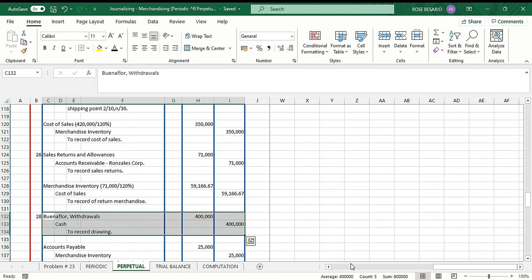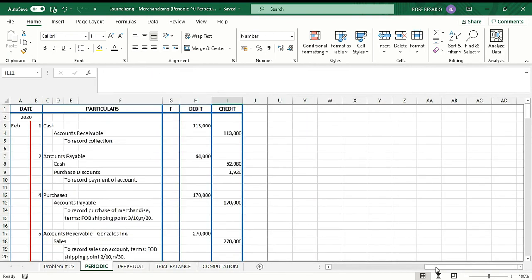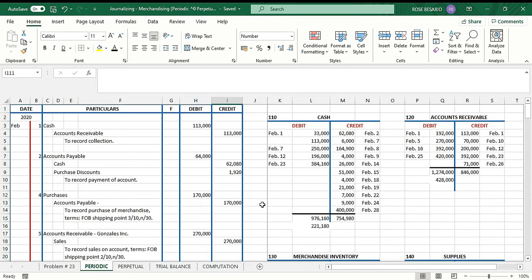Okay, so after this, we'll now be preparing the posting. So this is ready. To post, you just have to do it chronologically. So we start with cash. So I just highlight this one.